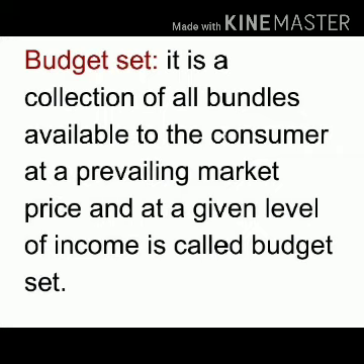Suppose the income of the consumer is M. Now we are taking that the income of the consumer is M and the prices of the two goods are P1 and P2.